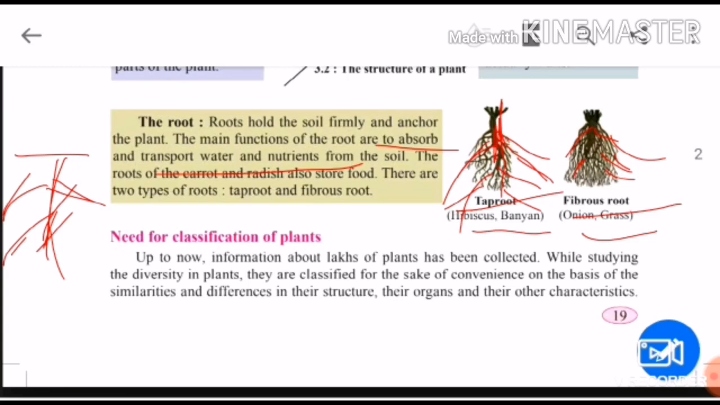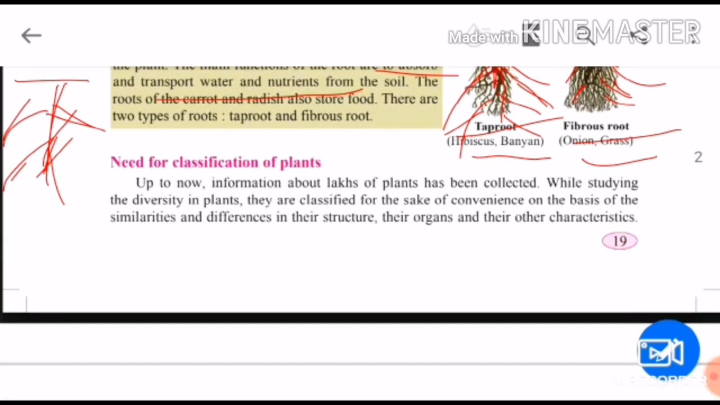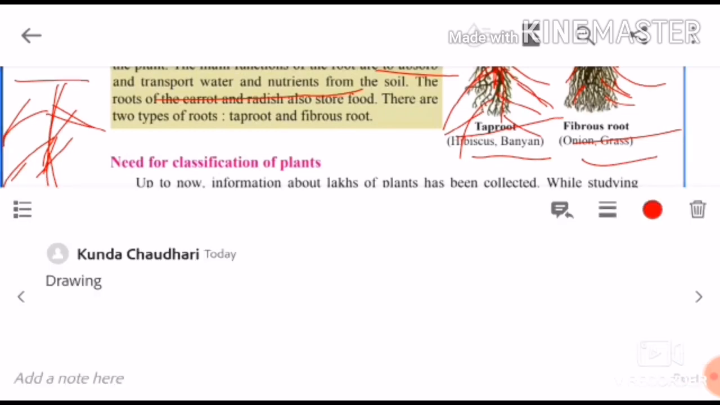Now what is the need for classification of plants, children? Up to now information about lakhs of plants has been collected. Yes or no, children? There are lakhs of plants. Information is collected by the organizations who are doing the study of this. While studying the diversity in plants, they are classified for the sake of convenience on the basis of similarities and differences in their structure. It is very difficult to remember them, so that is why they are classified on the basis of two things, similarities and differences.